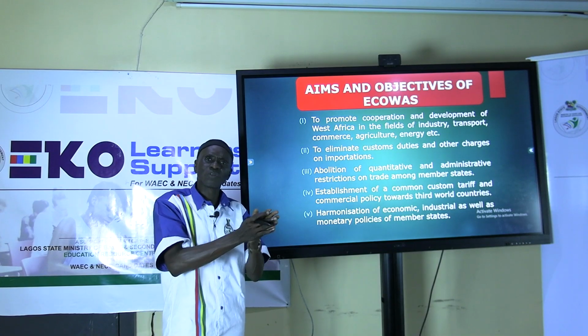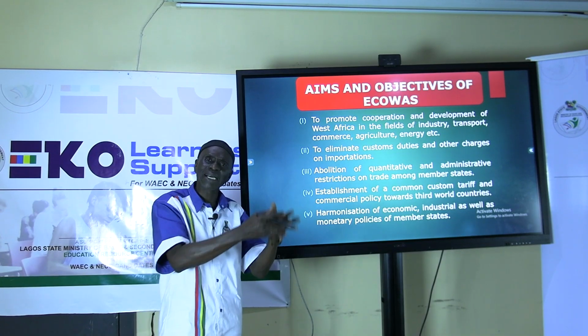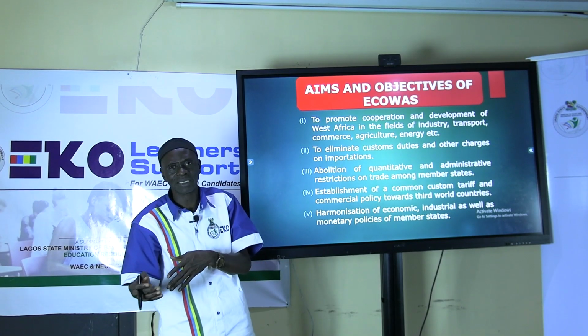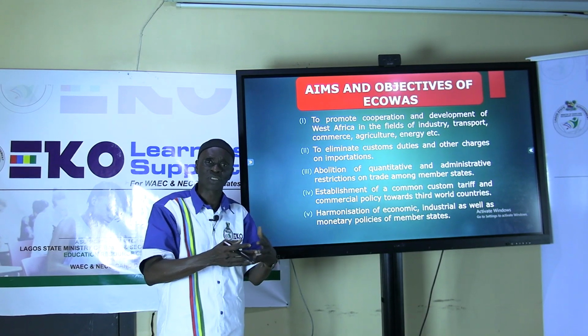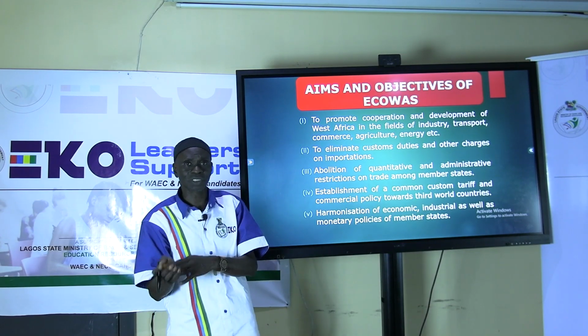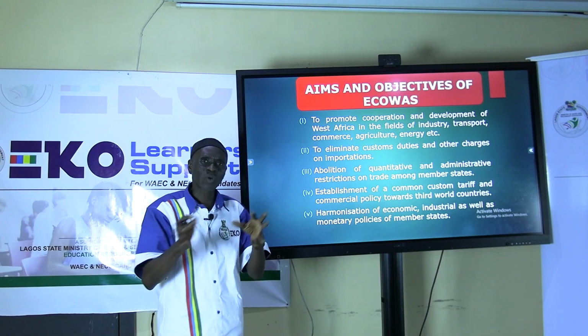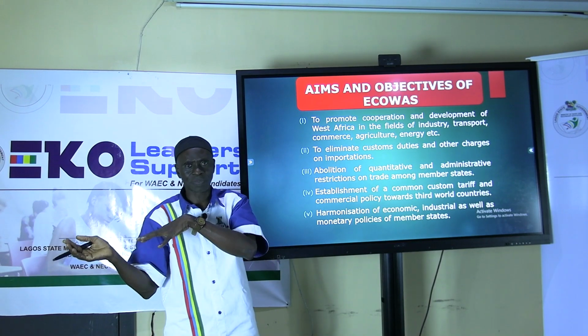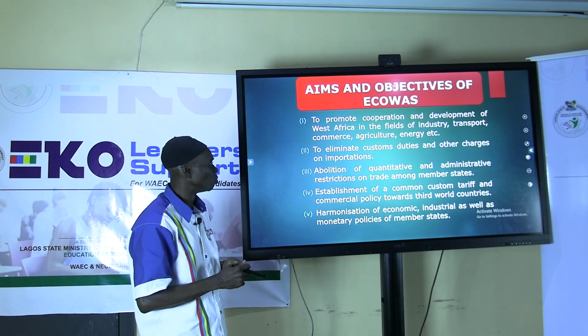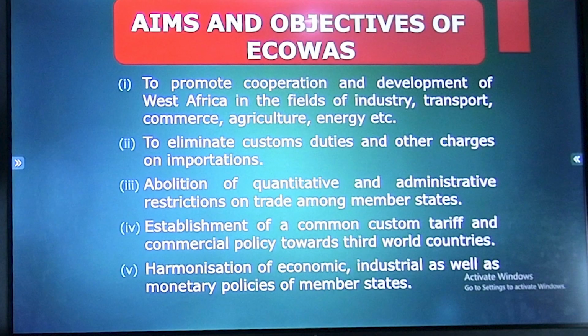For example, if Nigeria says this form of items or goods cannot come to Nigeria, what are the laws? What are the rules or things that guide the importation? Areas where it will be easy for the other countries to export to that place are removed. They abolish them.